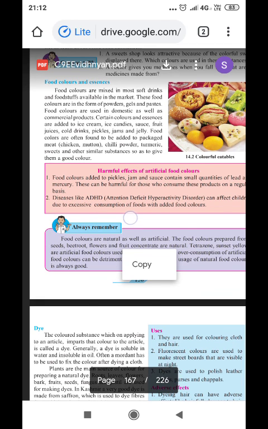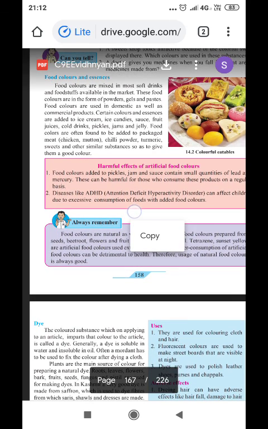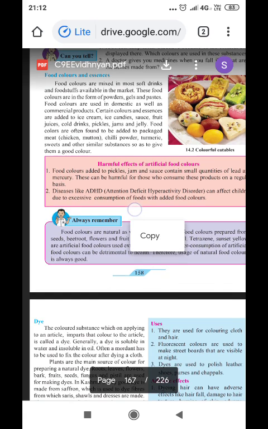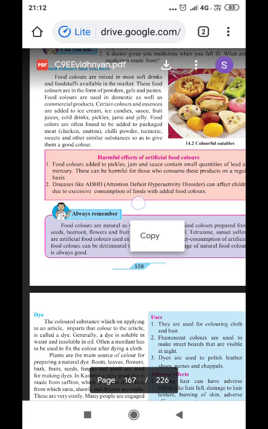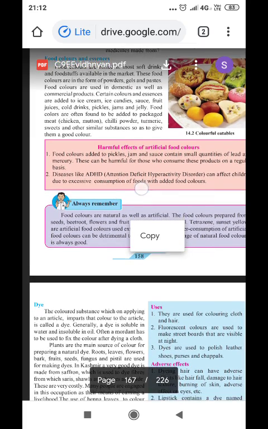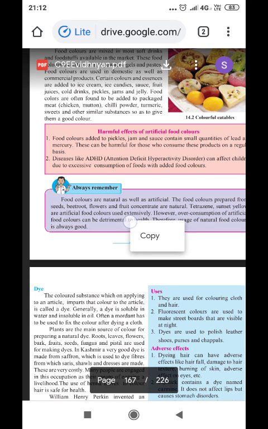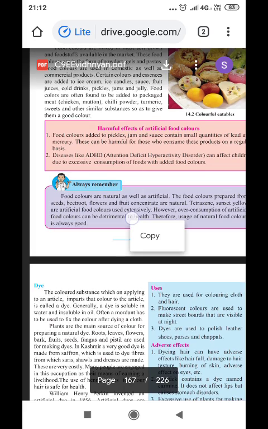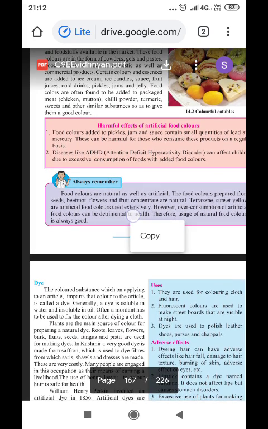Food colors are mixed in the soft drinks and foodstuffs available in the market. These food colors are in the form of powders, gels, and pastes. Food colors are used in domestic as well as commercial products. Certain colors and essences are added to ice cream, ice candies, sauce, fruit juices, cold drinks, pickles, jam, and jelly. Food colors are often found to be added to packed meat, chicken, mutton, chili powder, turmeric, sweets, and other similar substances so as to give them a good color.